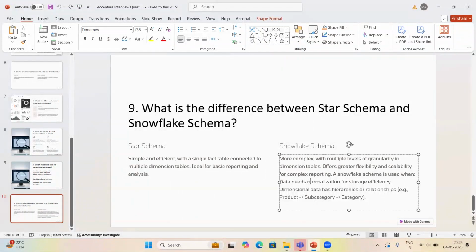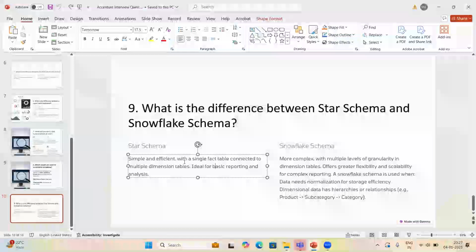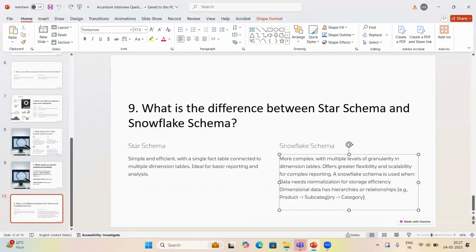But if this dimension table is further divided into subcategories, then we have to use the snowflake schema. So single fact table, multiple dimension tables, you can use star schema. If these multiple dimension tables are again divided into smaller dimension tables for normalization purposes, then we have to use the snowflake schema. This is what you can say.